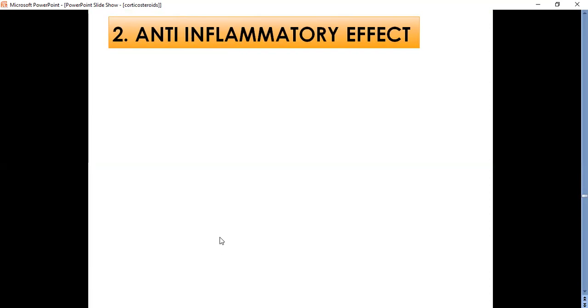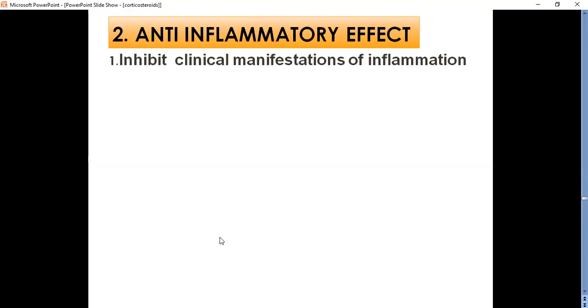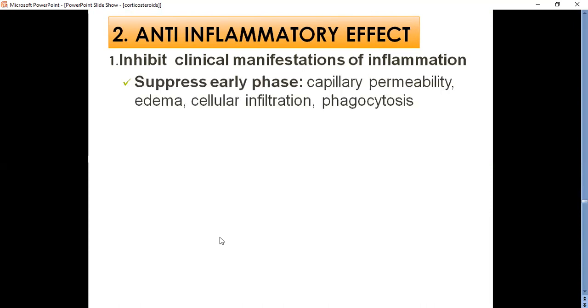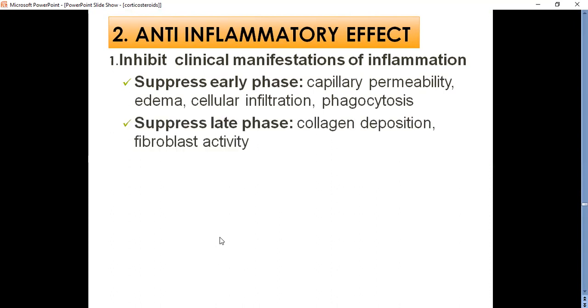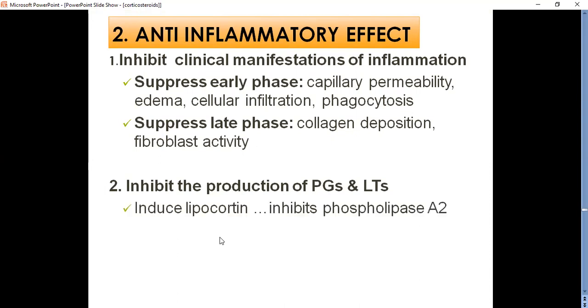Coming to their anti-inflammatory effect, they inhibit the clinical manifestations of certain inflammations. They suppress the early phase of inflammatory reactions and also the late phase. They also have the capability to inhibit the production of prostaglandins and leukotrienes.